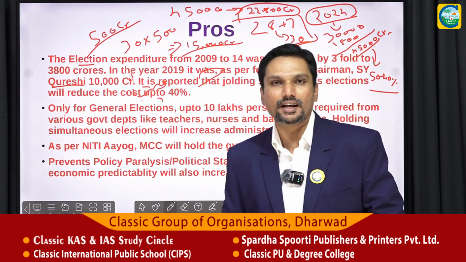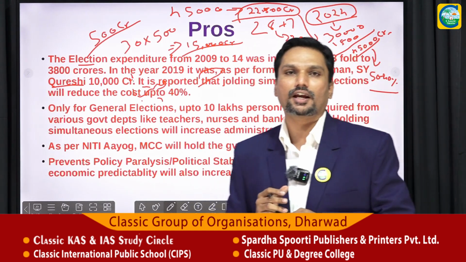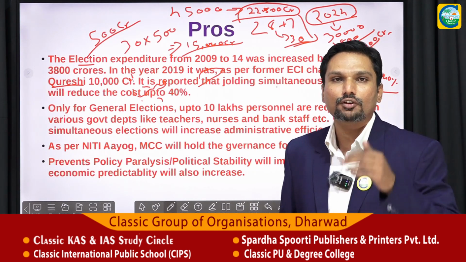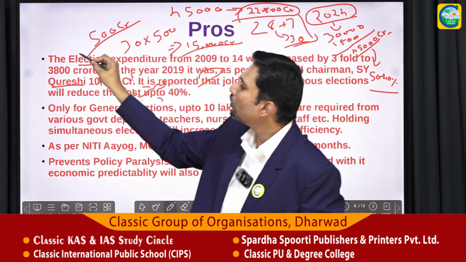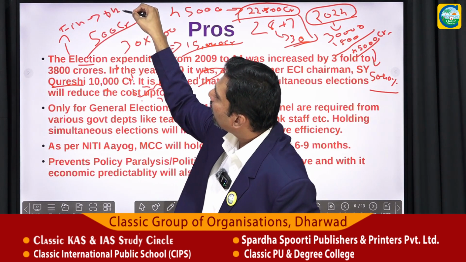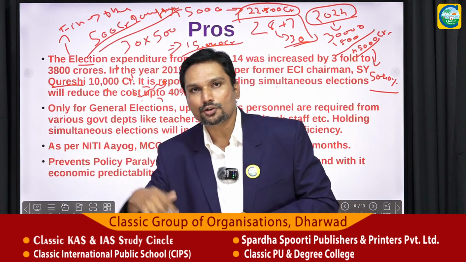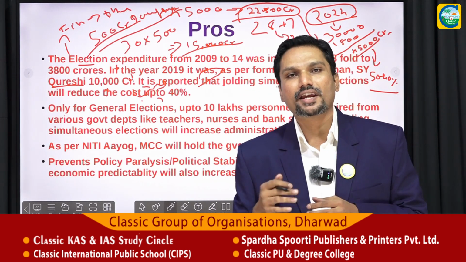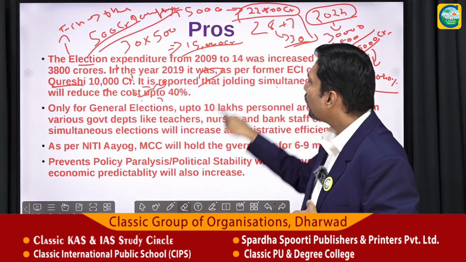This amount which we are spending on elections for the state assemblies as well as the parliamentary elections can be saved if the elections are held simultaneously for the Lok Sabha as well as the state assemblies, right? So this is what the Niti Aayog is telling. So we will be able to save a very high amount of money which can be used for other developmental purposes. I hope this point is clear. The financial burden to conduct elections on the government of India will be reduced. Taxpayers' money will be used for some other developmental works, right? I hope I'm clear with this.